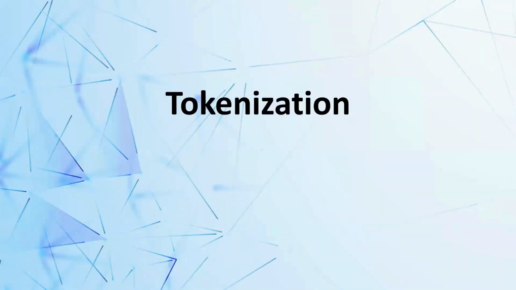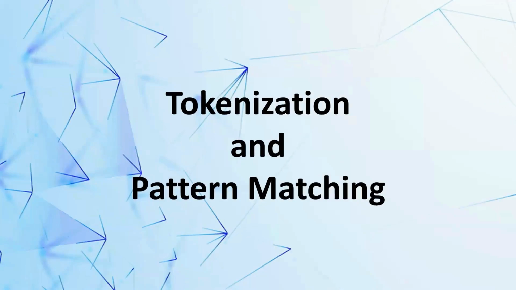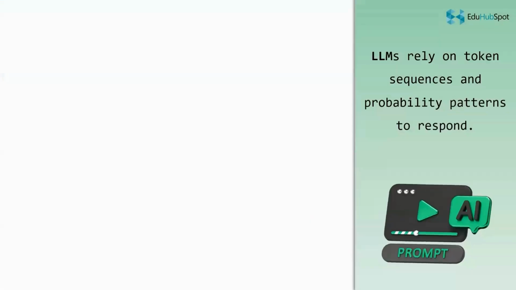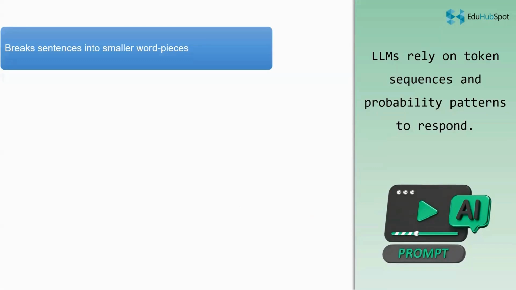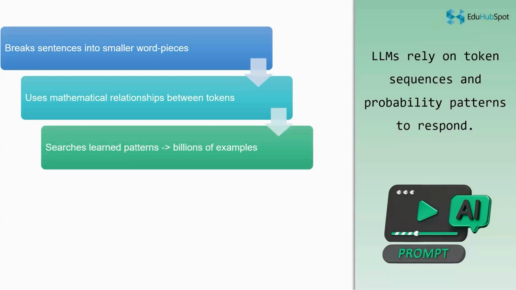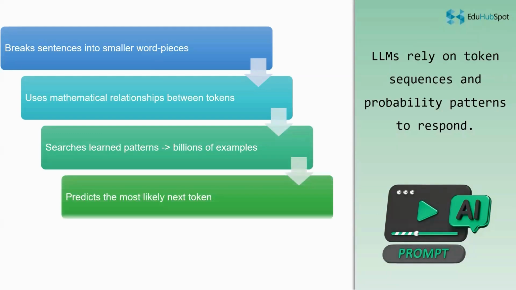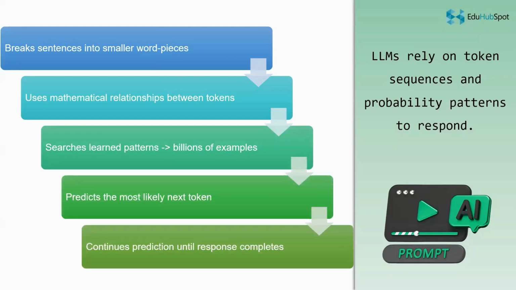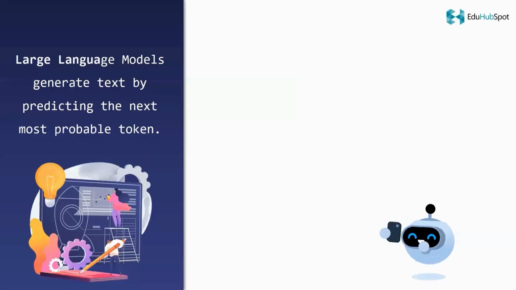And that's what brings us to tokenization and pattern matching. LLMs rely heavily on this method. Here's what happens. They break your sentence into smaller word pieces or tokens. They use mathematical relationships between them. They look for familiar patterns, and then they predict the most likely next token. They repeat this process until the response is complete. So every answer you see is basically a long chain of next most likely token predictions.